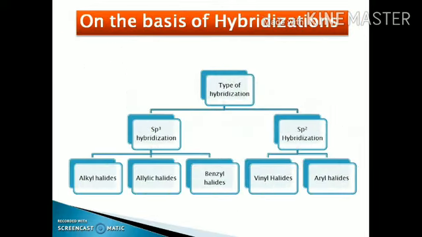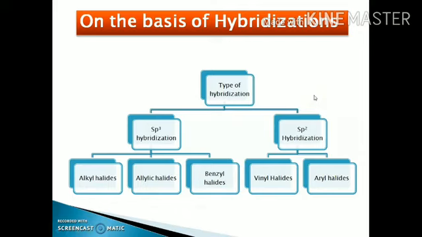The next classification is on the basis of the hybridization. This classification is very important. We name haloalkanes and haloarenes on the basis of hybridization into two categories. The first one is on the basis of sp3 hybridization, and the second one is on the basis of sp2 hybridization. On the basis of sp3 hybridization, the haloalkanes or the haloarenes have three types: alkyl halides, allyl halides, and benzyl halides. And on the basis of sp2 hybridization, it may be the vinyl halides and the aryl halides.